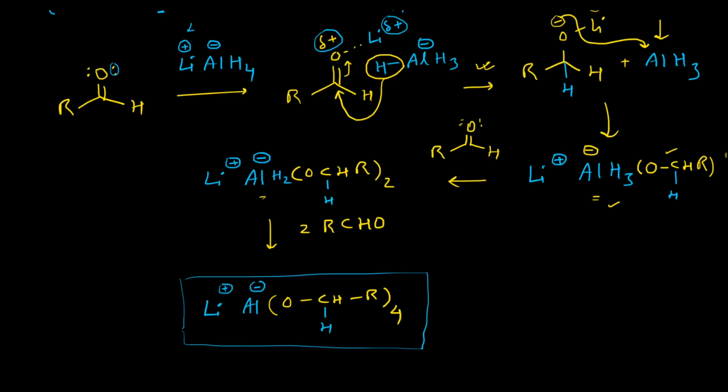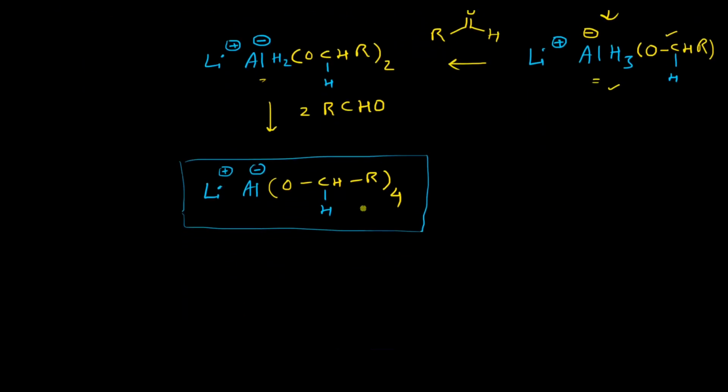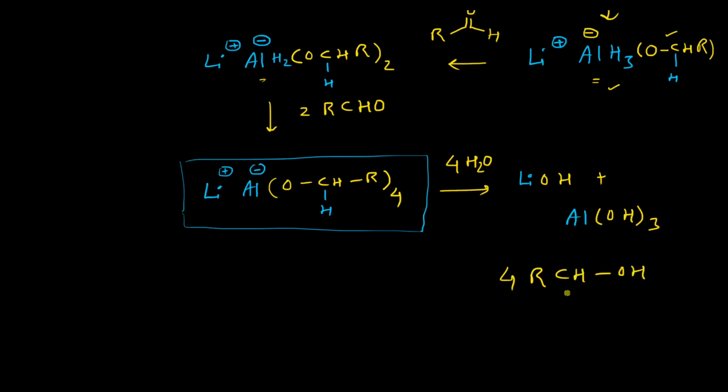Now we just have to perform an aqueous workup. 4 molecules of water will react and produce 1 molecule of lithium hydroxide, 1 molecule of aluminum hydroxide, and 4 molecules of our desired alcohol, right?